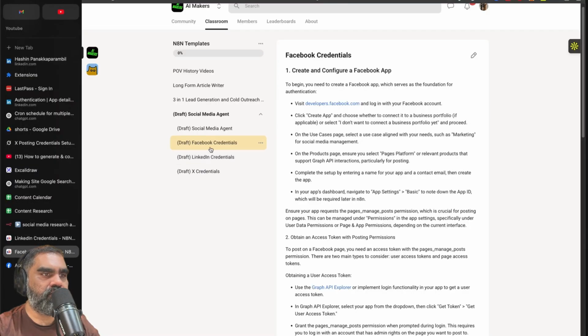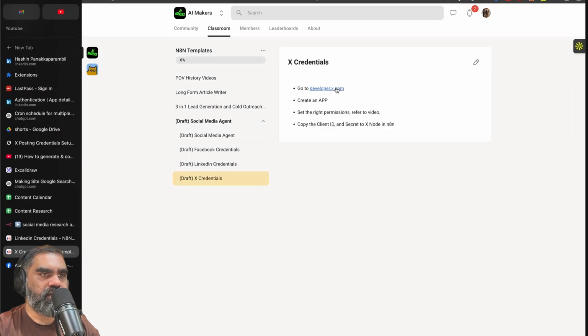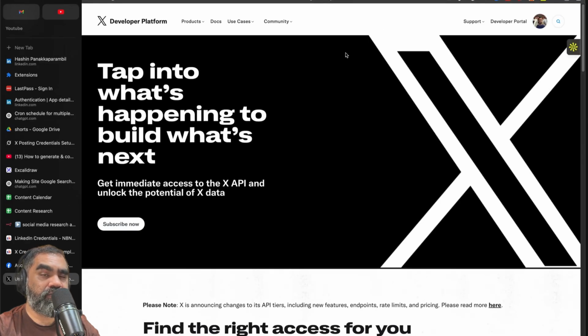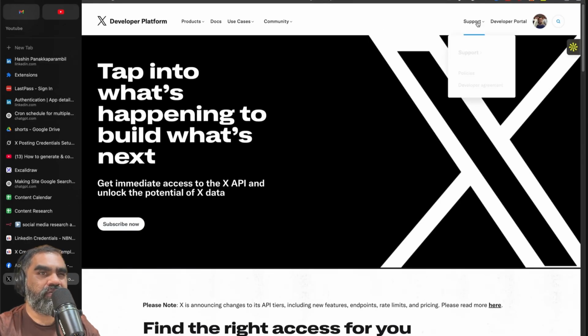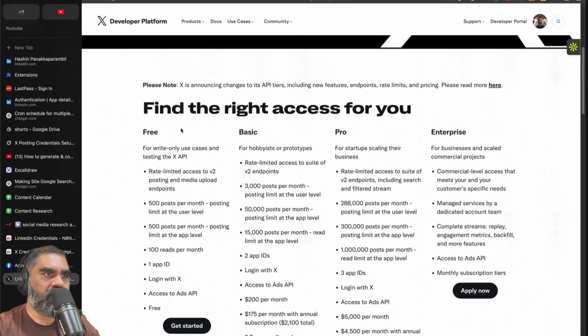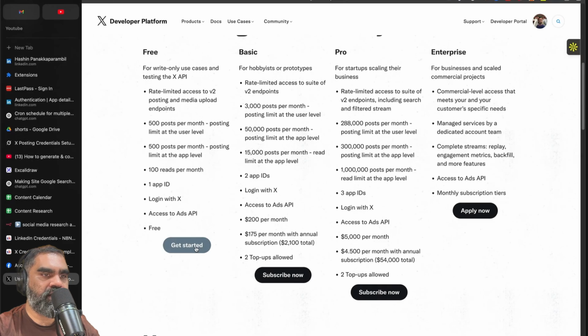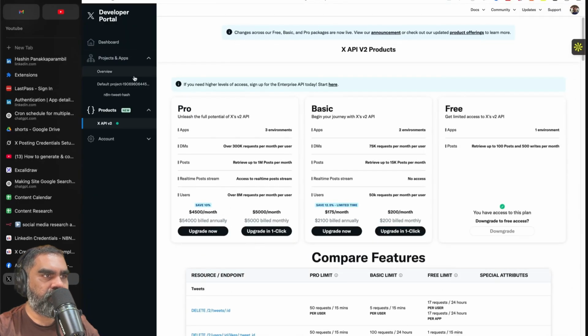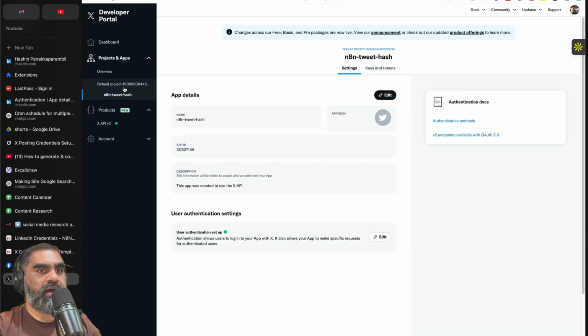For Twitter, go to X credentials, developer.x.com. This is highly rate limited. You can post about like 1500 posts a month and 50 posts in a 24-hour period in the free plan. So you come to developer.x.com and then click on get started and then click on the free option, and under your default project you can add a new app there. When you don't have an app already, there will be a create a new app option.